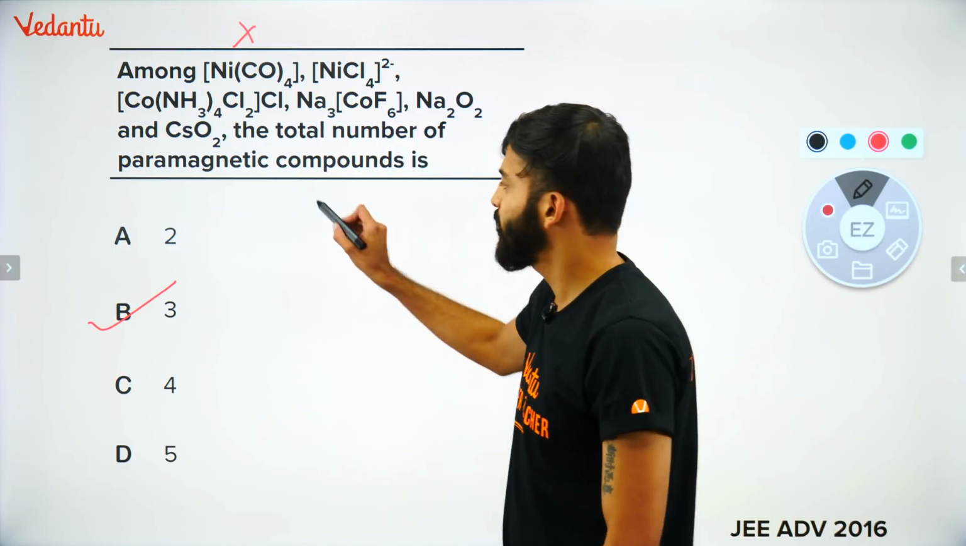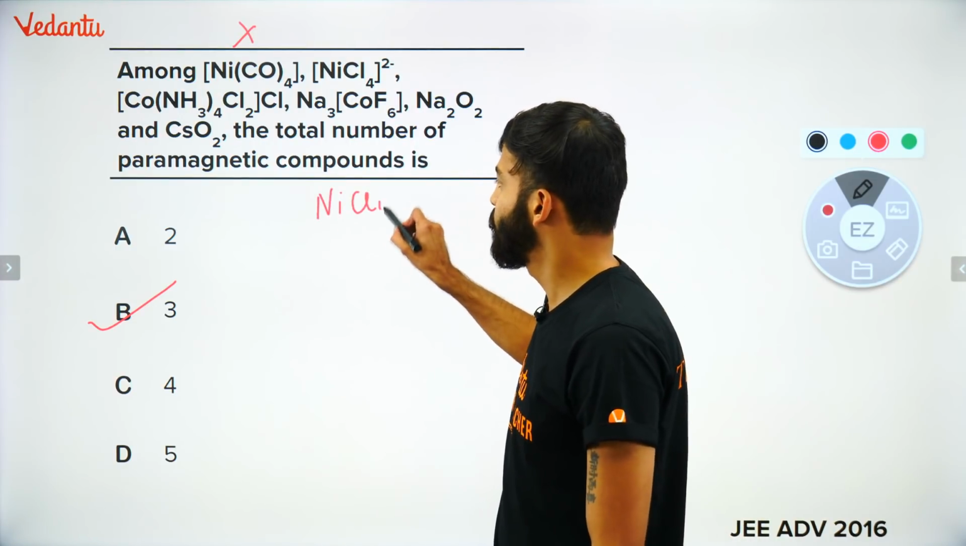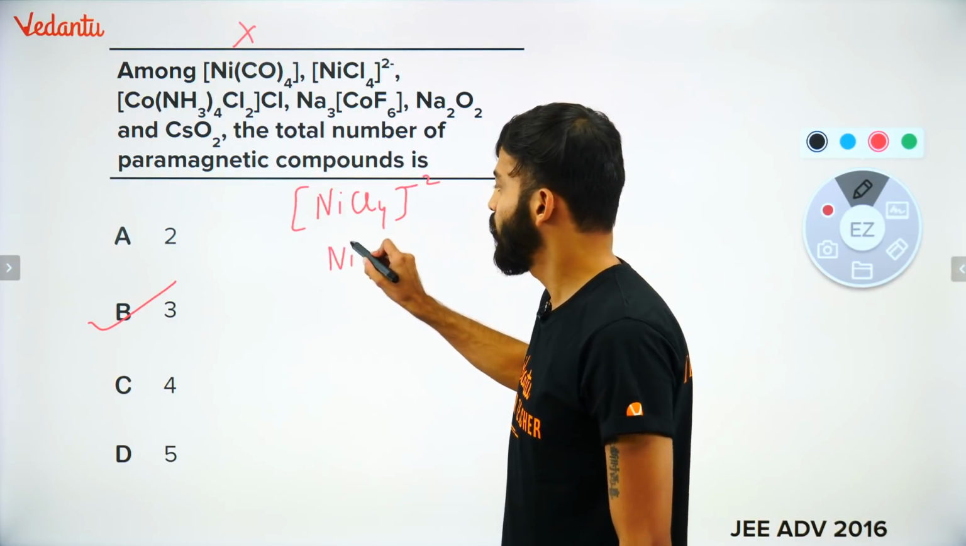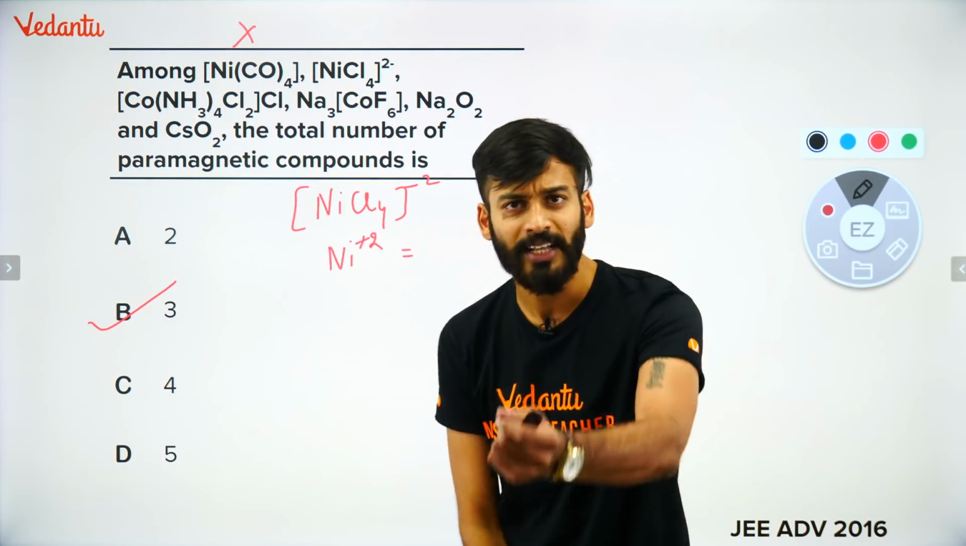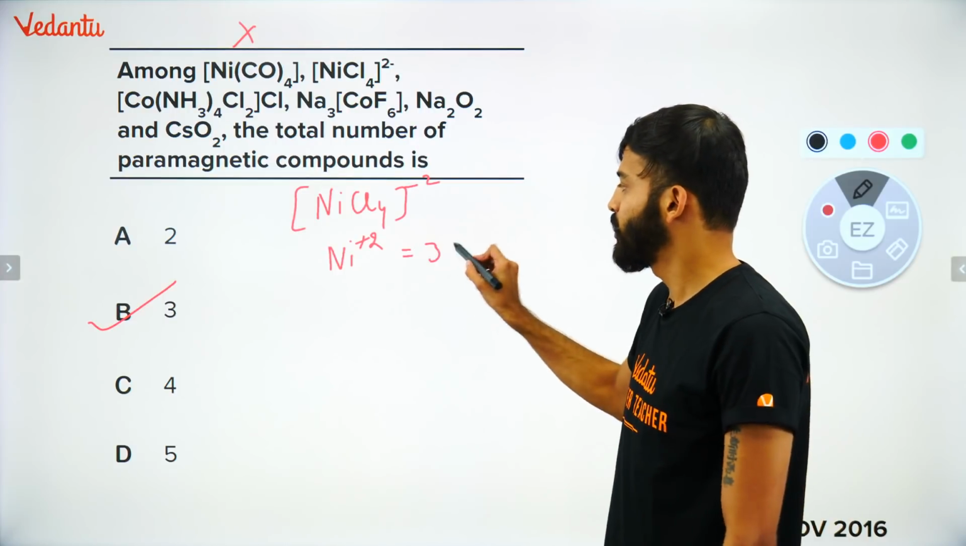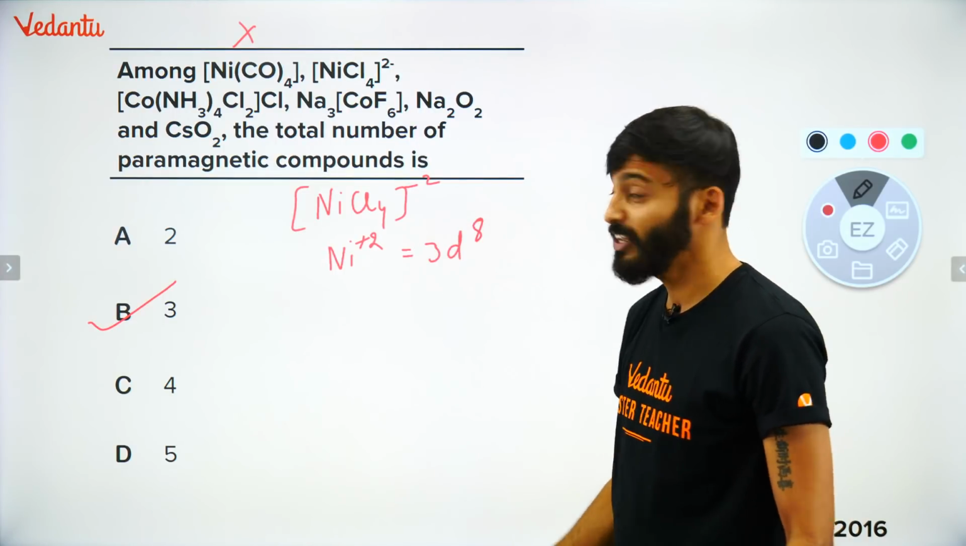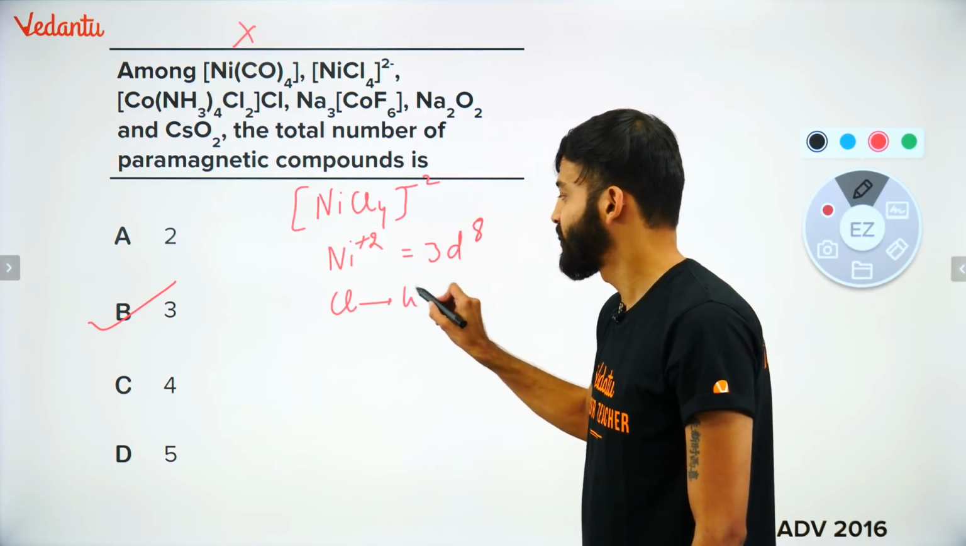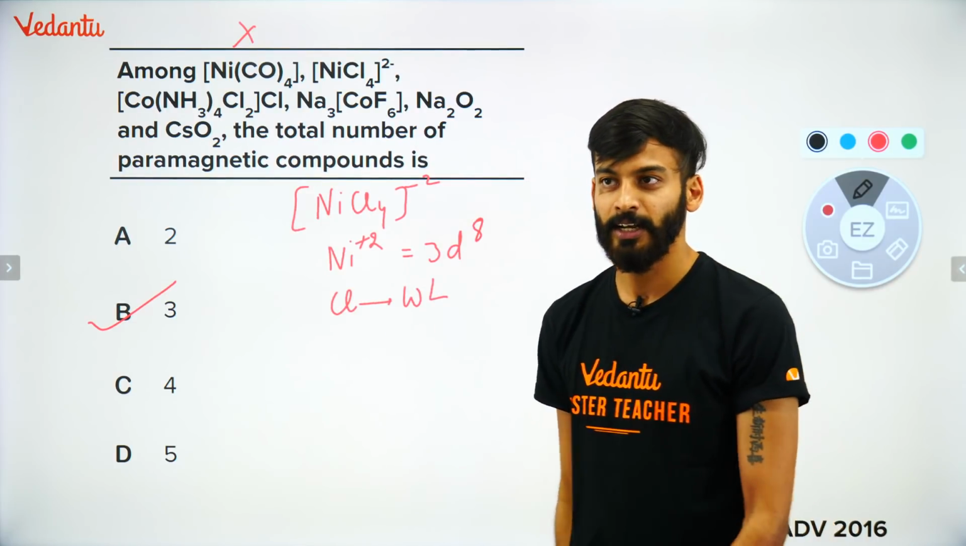Trick दिखाऊंगा इसका कैसे हो जाएगा. NiCl4 2-. ठीक है? Here nickel's oxidation number would be +2. Everyone knows that. So it will become 3d8. But here बच्चों, very important thing, very crucial thing. Cl is a weak ligand. Cl कैसा है? Weak ligand है. So it's a weak ligand.